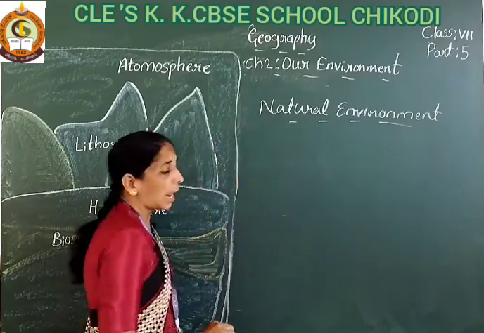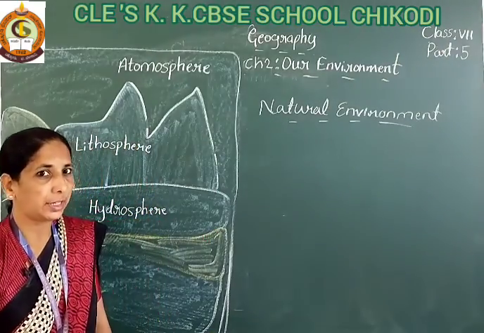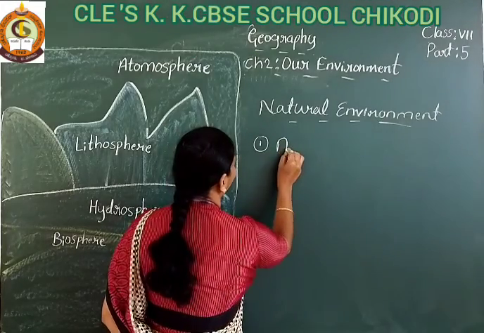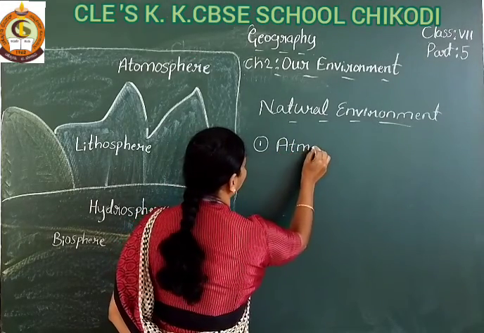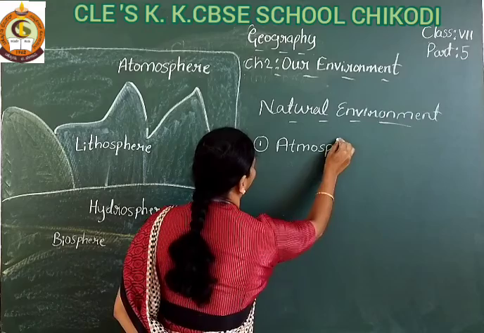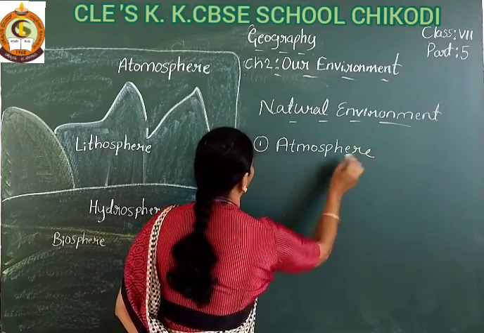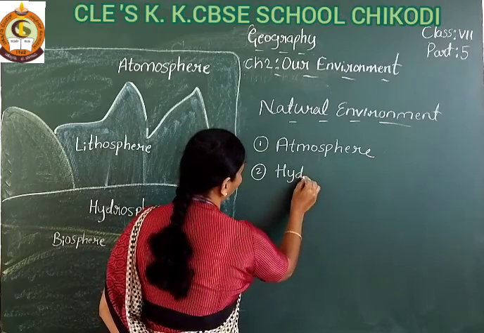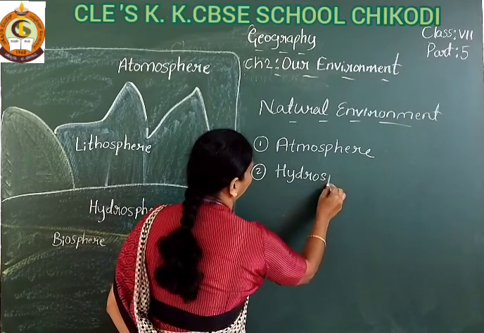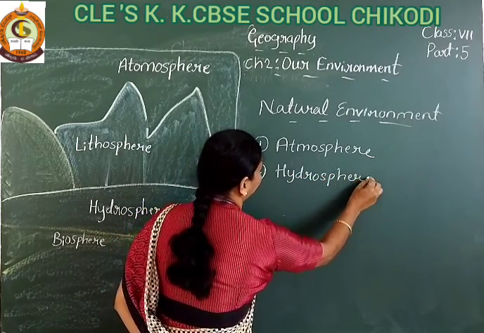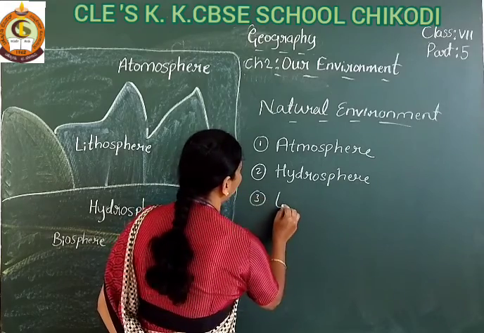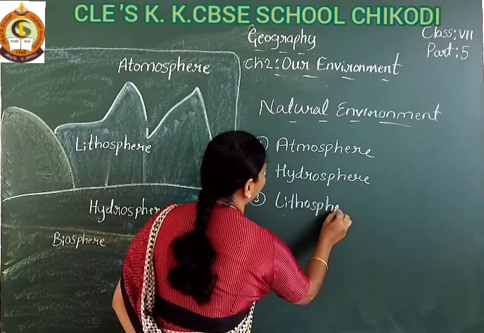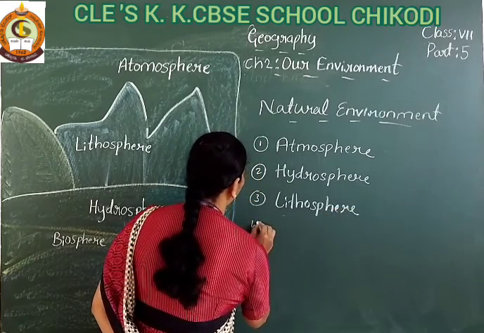The natural environment is divided into four categories. The first one is the atmosphere. The second one is the hydrosphere. The third one is the lithosphere.